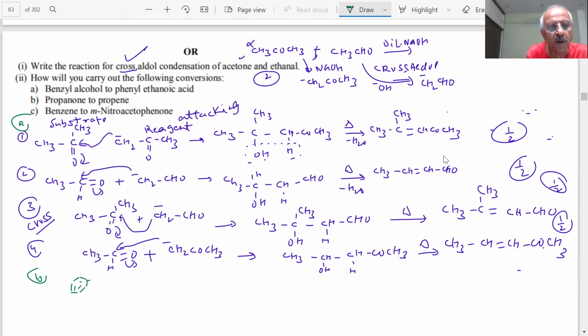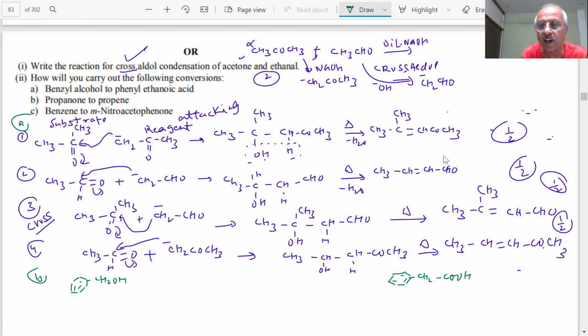And what do you want to convert this into? Benzyl alcohol to phenyl ethanoic acid. What is the formula of phenyl ethanoic acid? Benzene and then CH2COOH. This you want to do. So how will you do it?